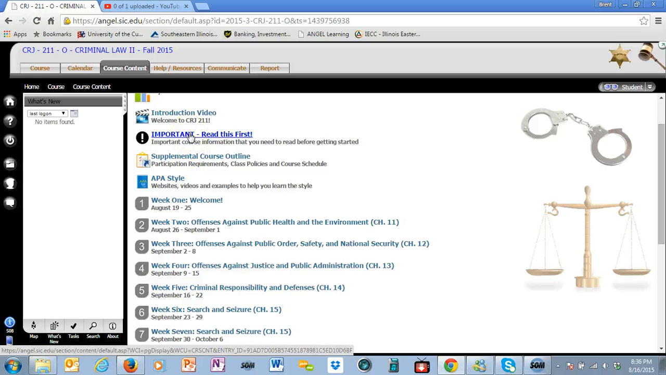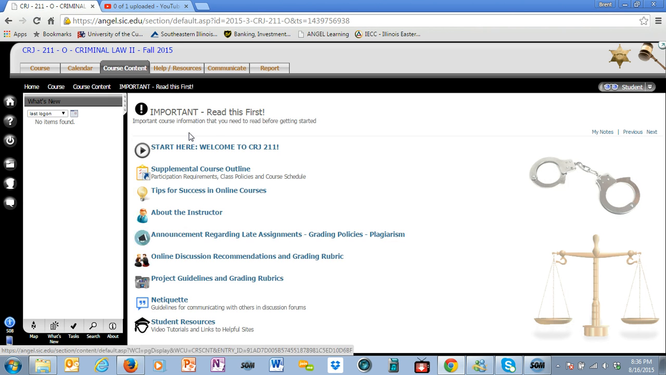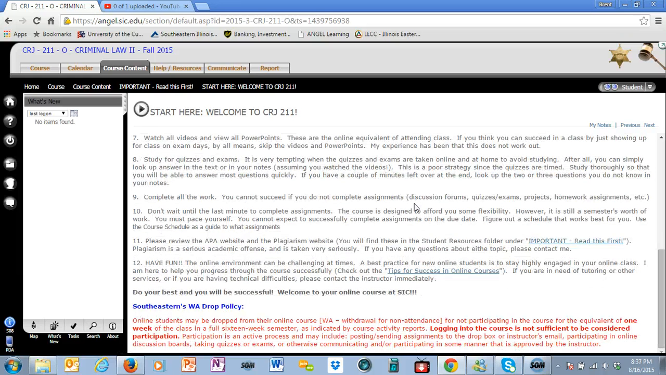One of the most important things to do during this first week is to check out the important Read This First folder. It has all kinds of good information for you, including the Start Here, which is going to give you about 12 different pieces of information that are very important. Make sure you read those.